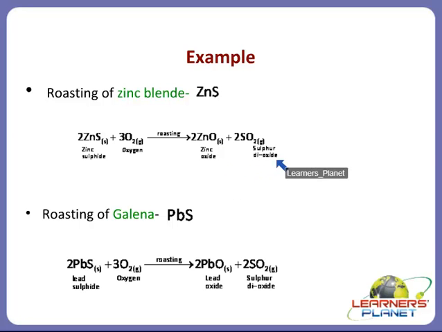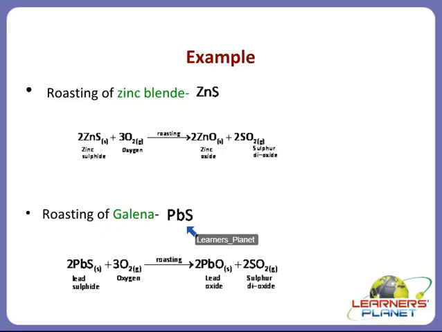Got it? So in case of calcination, children, what were the molecules released? They were either carbon dioxide or water. Now, here what are the molecules released? It is sulfur dioxide. Now, our next example is roasting of galena. You know what galena is?